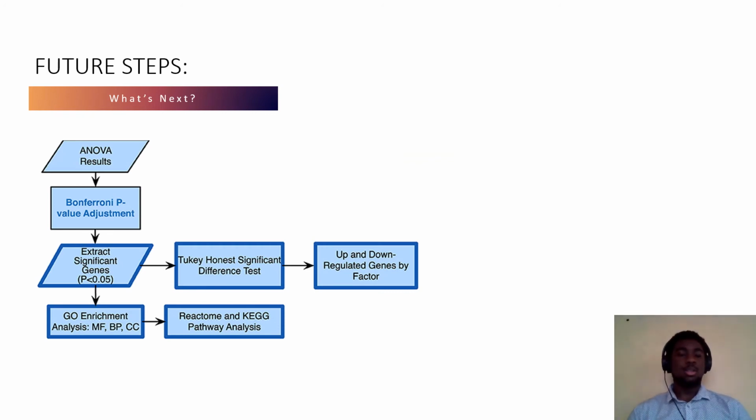So, what next? Well, in the future, we plan to run a linear model analysis to see if there's an actual relationship between these factors and lung cancer. Then we plan to do a p-value adjustment so we can extract the genes that showed a significant change in either upregulation or downregulation. Then we plan to do a Tukey honest significant difference test, basically to see if these results actually answer our question or are significant to our question.